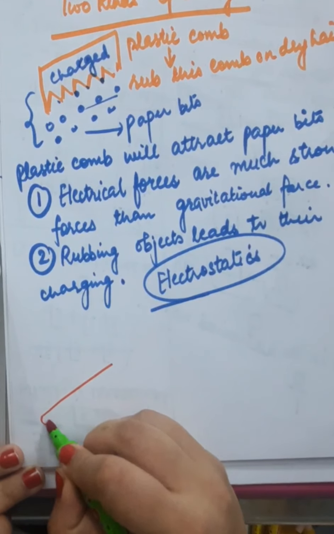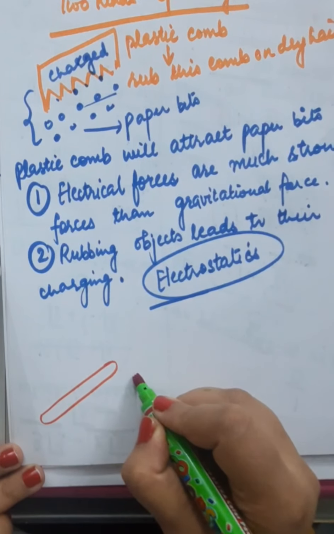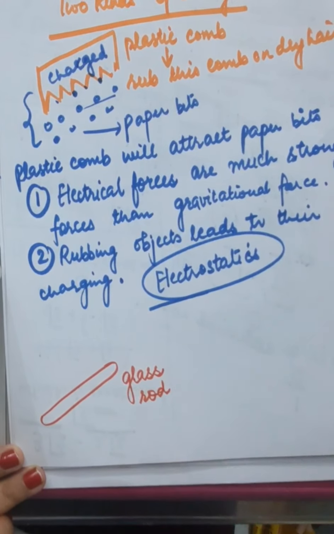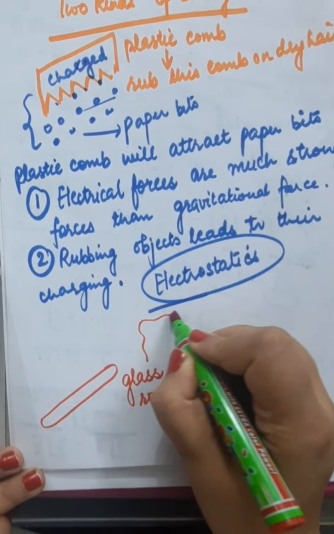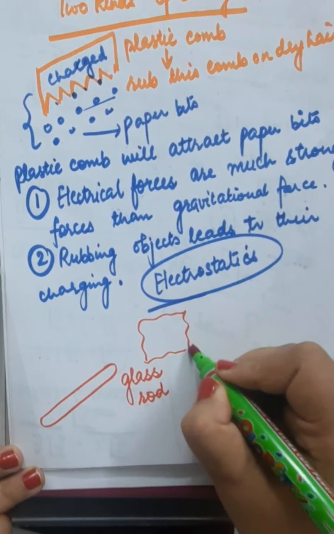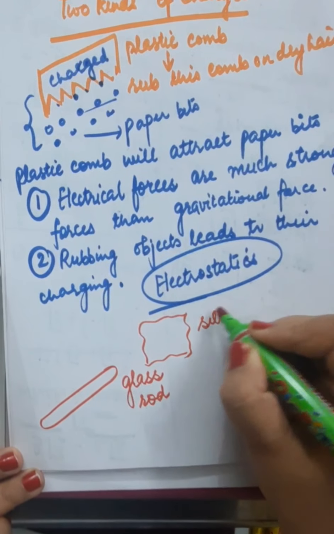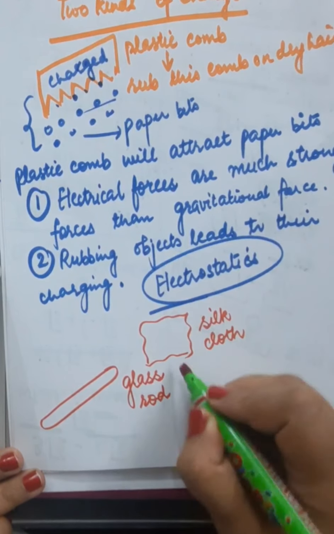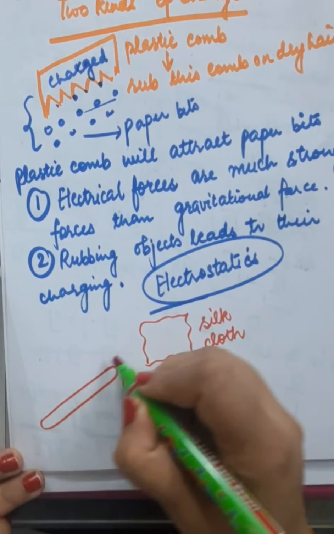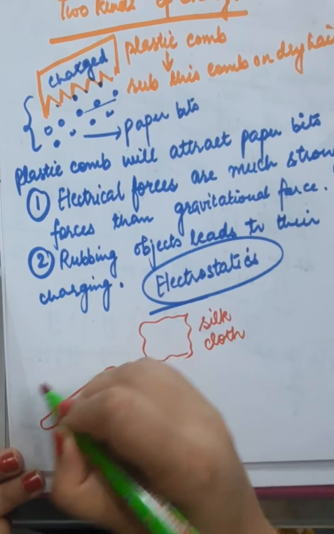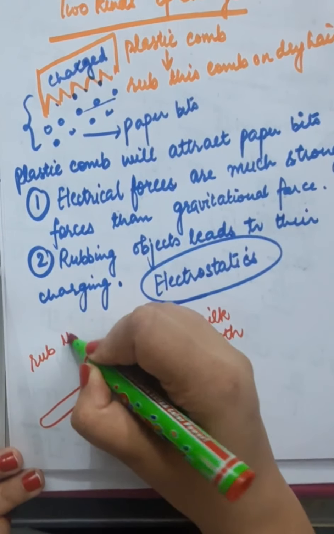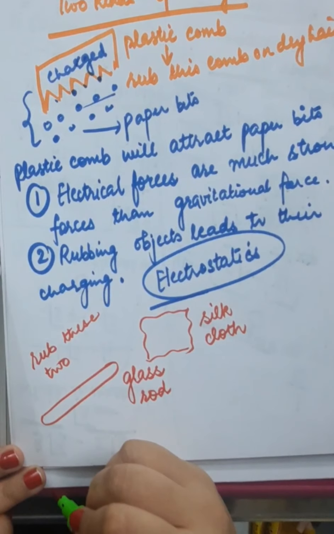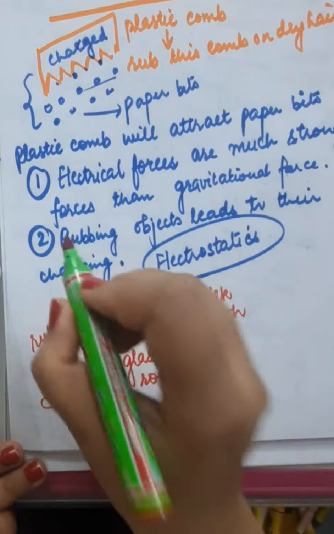suppose you have a glass rod. This is a glass rod, and suppose this is a silk cloth. Now, when you rub a glass rod with silk cloth, when you rub them with each other, what will happen?